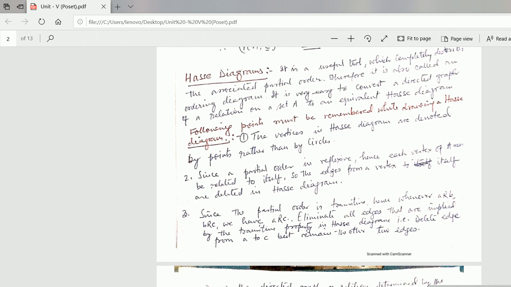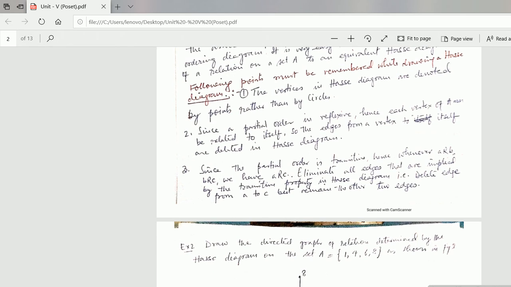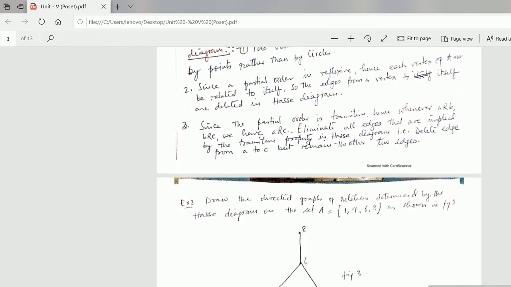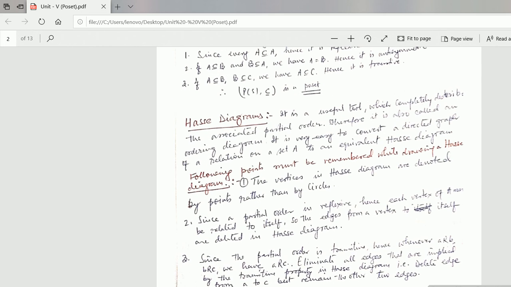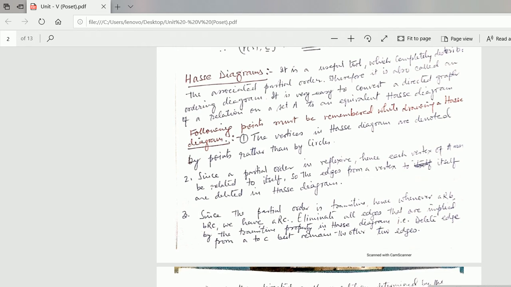It is very easy to understand. First one, the vertices in the Hasse diagram are denoted by points rather than by circles. In a directed graph, we used to write the points in a circle. But in a Hasse diagram, the vertices are denoted by points rather than by circles. That means you simply denote it by a point.